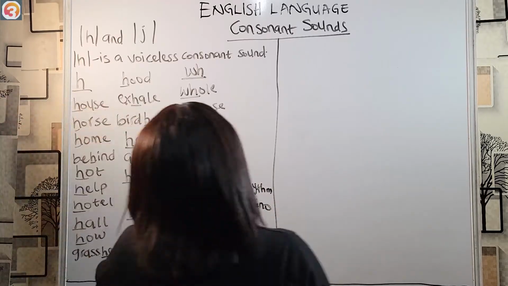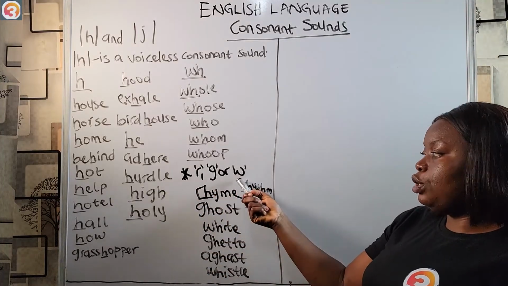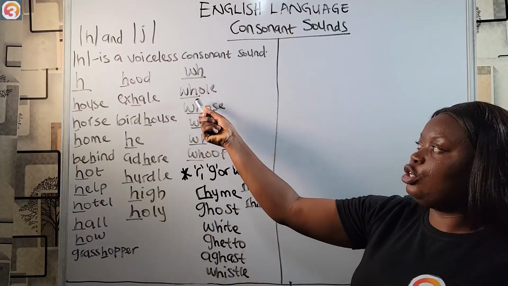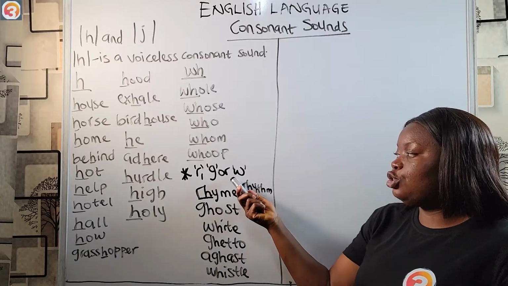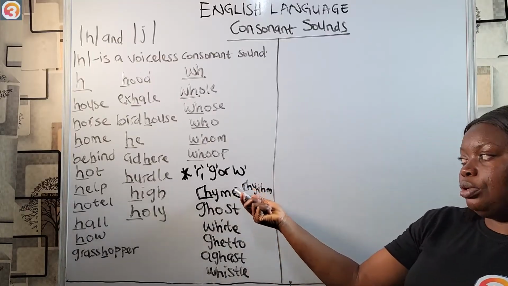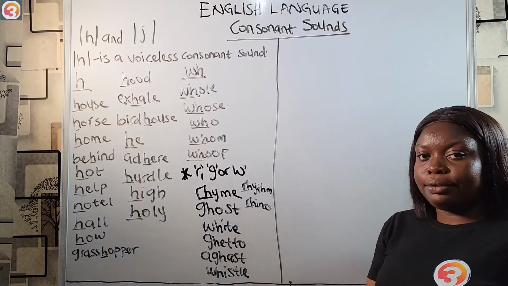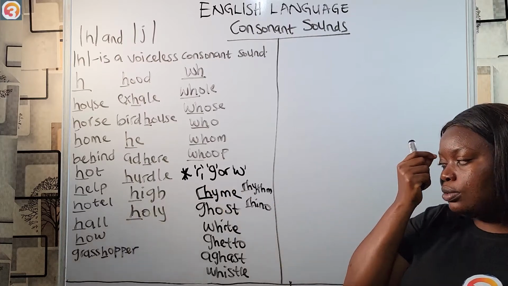So if letter H comes after R, G, or W, we said W in some words. We give examples of words where H will come after W and the W will be silent. But there are also words where H will come after W and W will be pronounced. The H will be silent, like whistle, like white, like wear. Then also after R and G, we do not pronounce it.